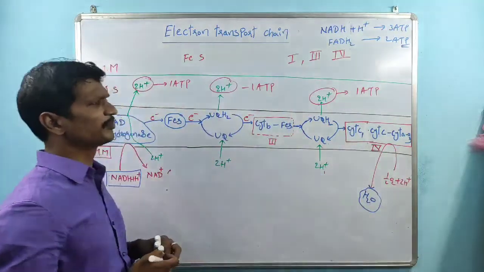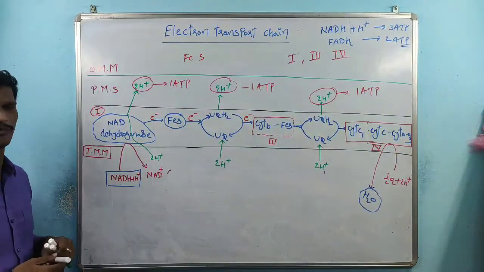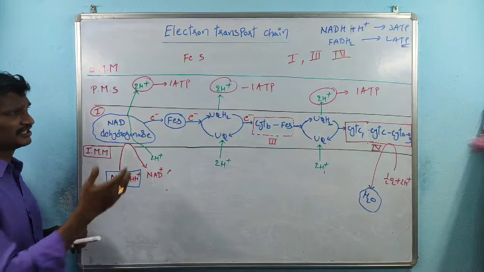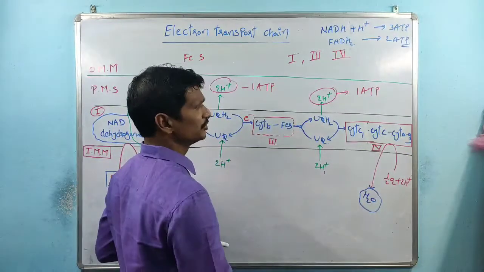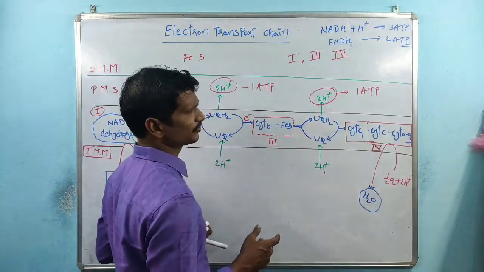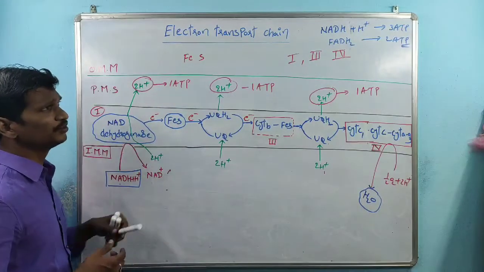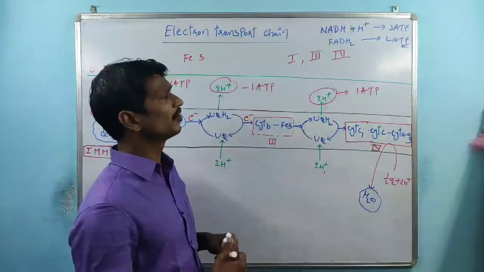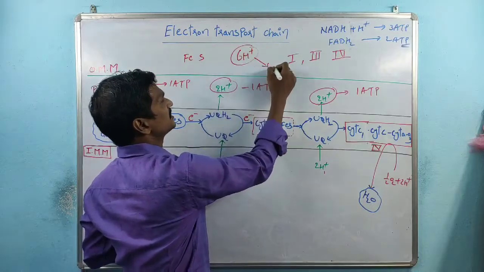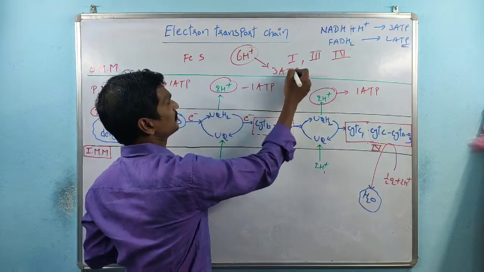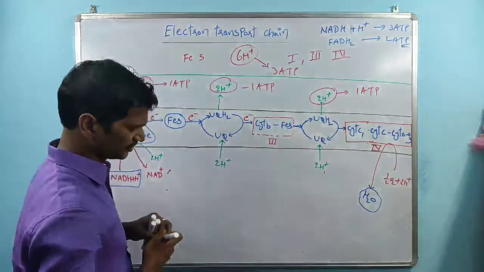This is about pumping of H plus ions. If these H plus ions are transported through complex 5, every 2 H plus ions equal 1 ATP. So NADH plus H plus is involved in the pumping of 6 H plus ions, and that equals 3 ATPs.